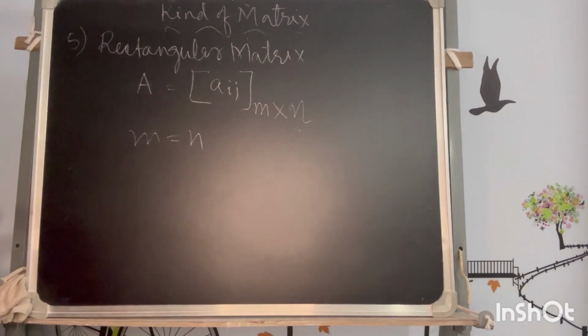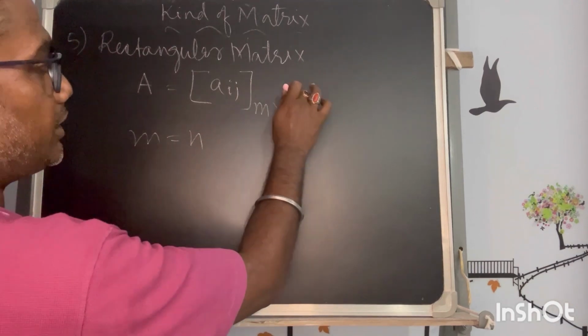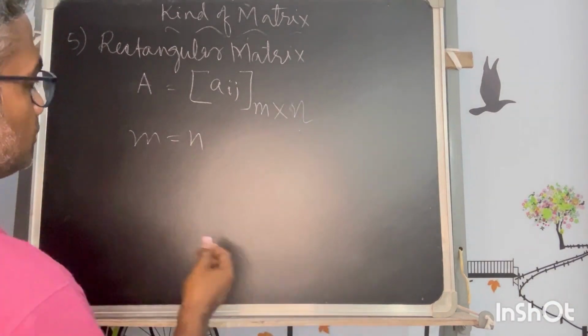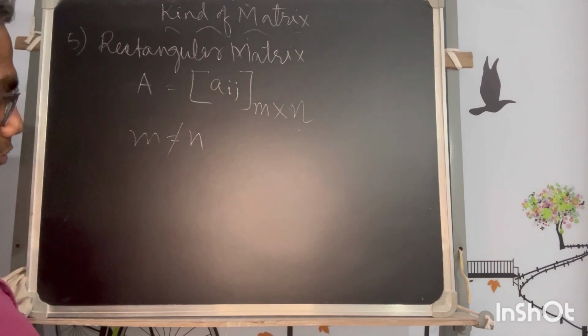That is some specific case where m could be equal to n, whereas m and n could be of different values. If m is not equal to n,